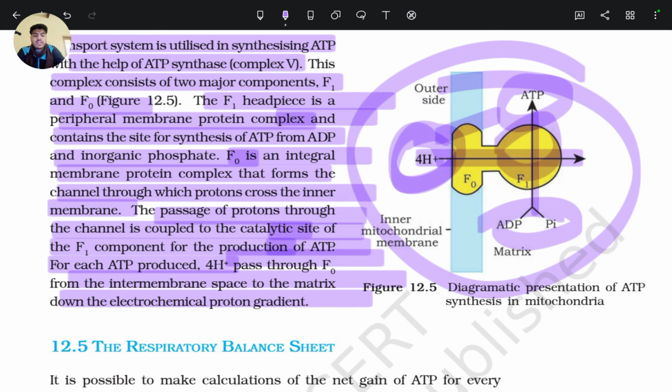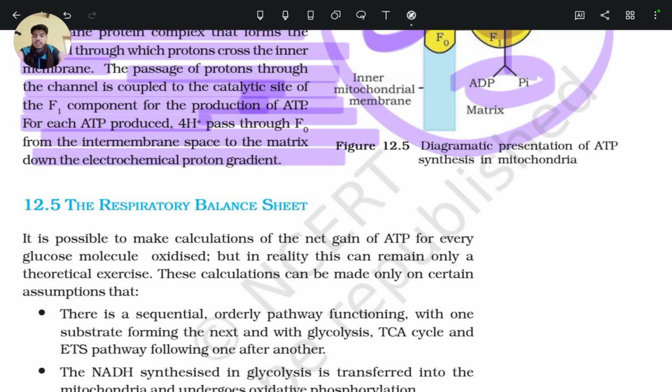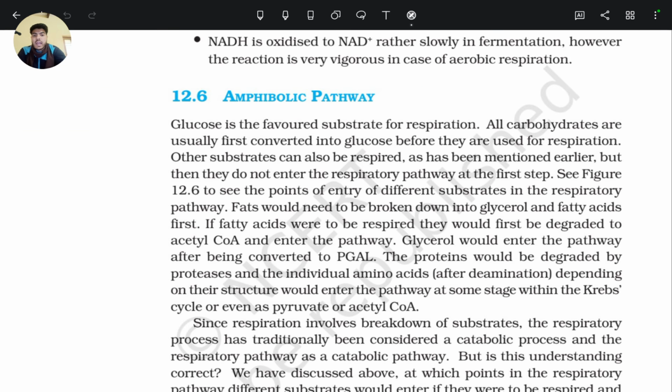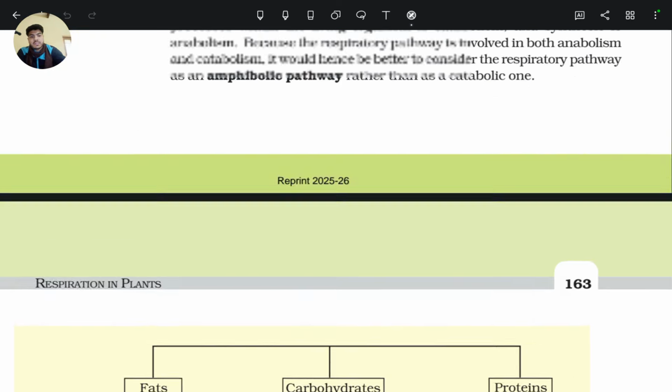So that's it. In the next lecture of this respiration in plants chapter, we will complete the whole chapter by covering the respiratory balance sheet, the amphibolic pathway, and respiratory questions.